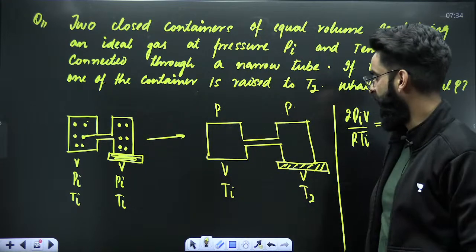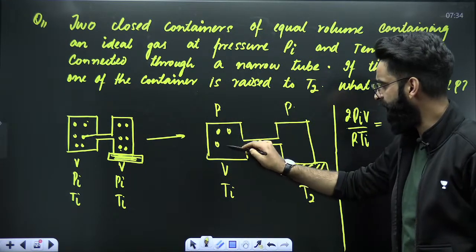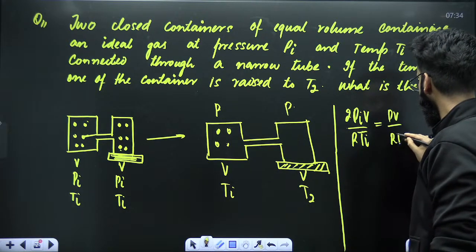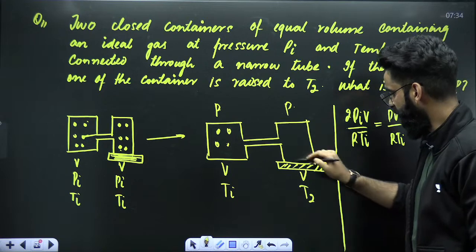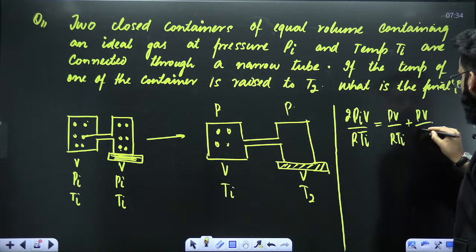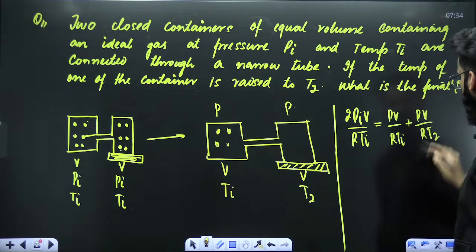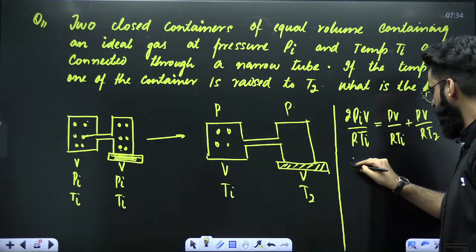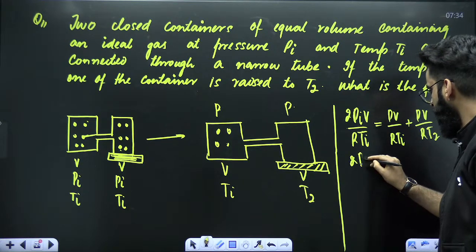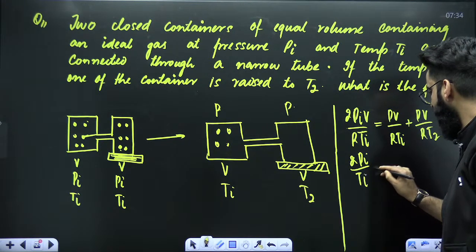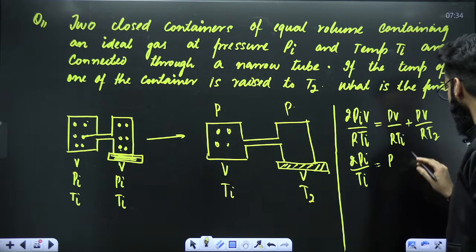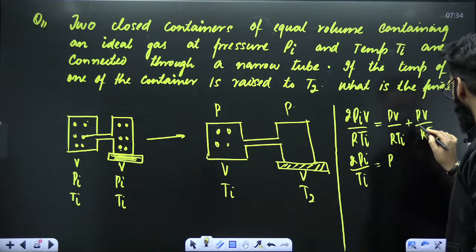Now after mixing, how many moles of gas in this chamber? Now it's PV divided by RTi, plus here it's going to be PV divided by RT2. So V and R cancelled everywhere. So this will come out to be 2 times Pi divided by Ti is equal to P divided by Ti plus P divided by T2.